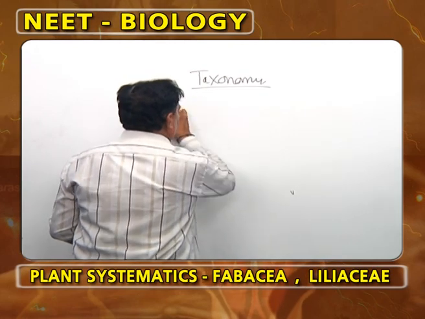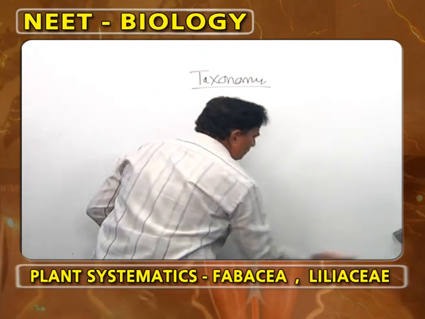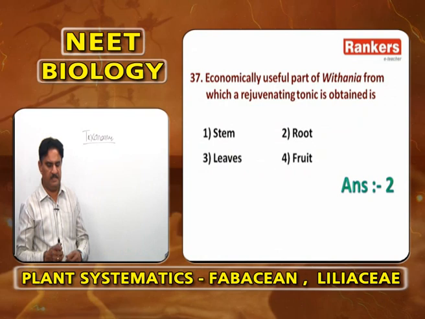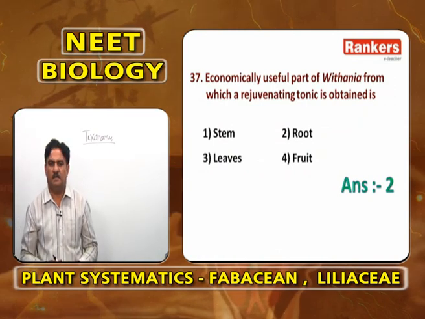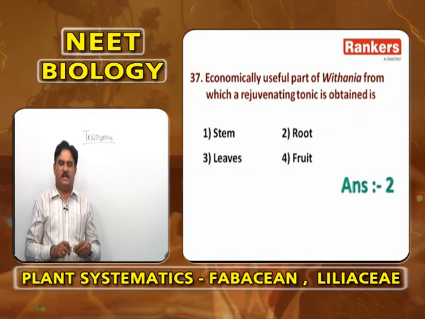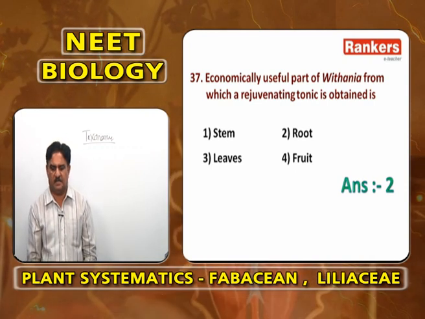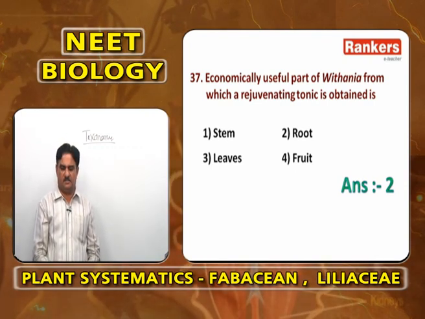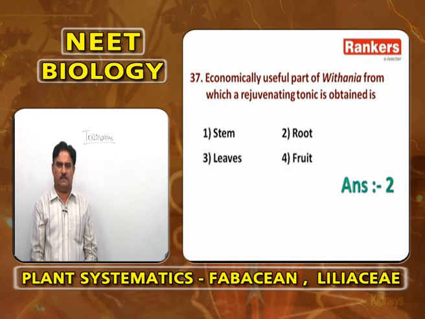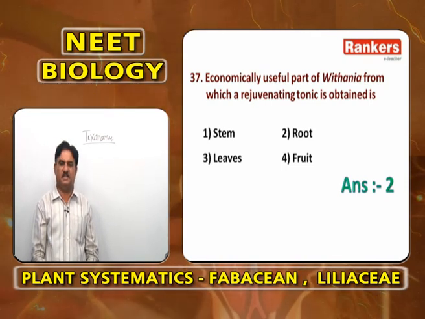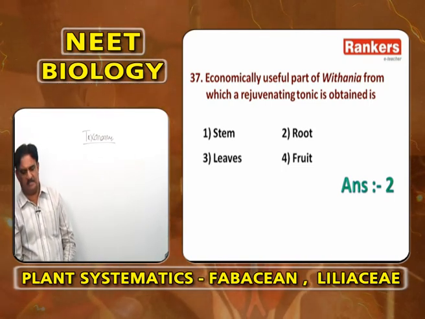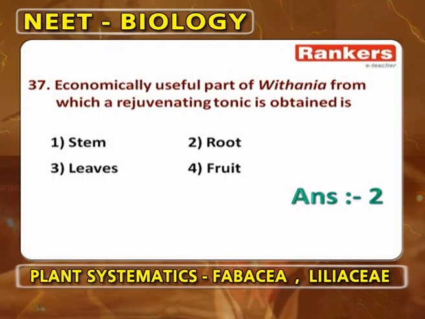So, the economically useful part of Withania from which a rejuvenating tonic is obtained is root. Second option.